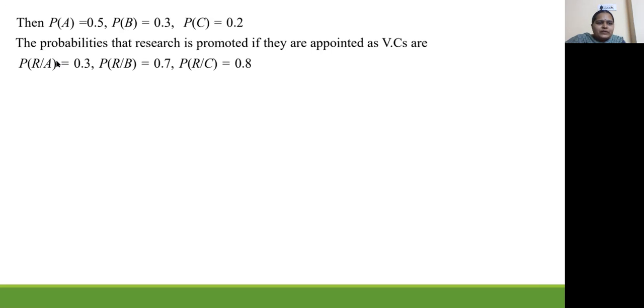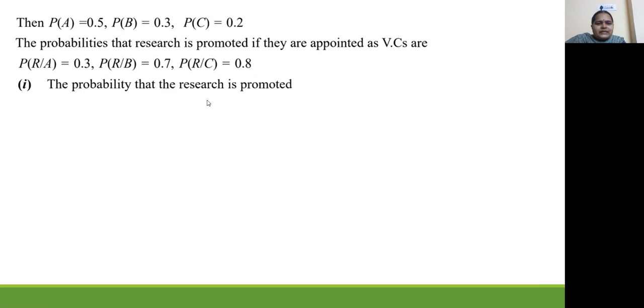So first, the politician is selected as VC and he is promoting research. The probability of the politician promoting research is P of R over A, which is 0.3. Next, businessman. First the businessman is selected as VC and he is promoting research, P of R over B, which is 0.7. Next, academician selected as VC is the first event and then he is promoting research. Like this we have to write these conditional probabilities.